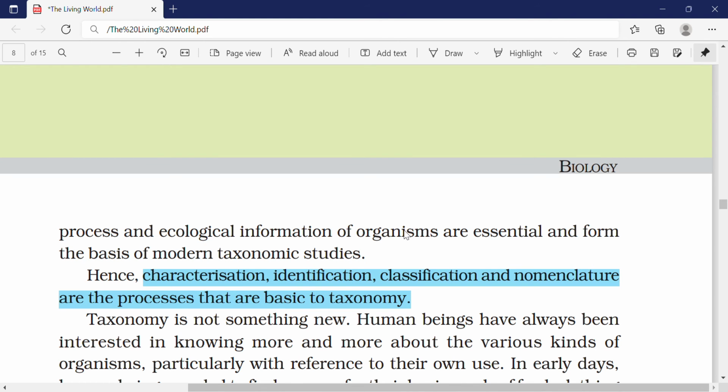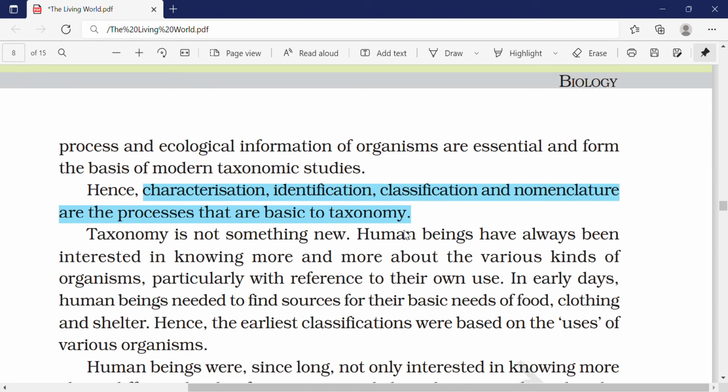Categorization, identification, classification, nomenclature are the processes that are basic to taxonomy. This is important. What is the basis of taxonomy? You have to remember all these points.